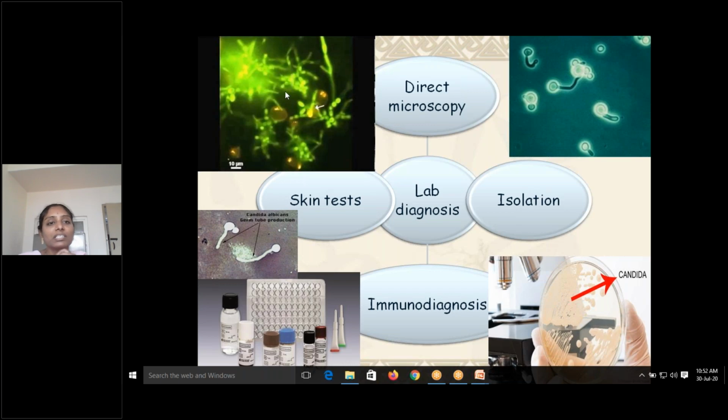You can see this is a fluorescent picture of Candida. If you see under the fluorescent microscopy, you can see the germ tubes. As we go on, I'll explain what germ tubes are, which are specific to Candida species. This is a bud. From that you can see a small tube. This is called the germ tube test. Here also you can see this is a small bud, from that tubes are arising. That is called the germ tube test. And this is a picture. Sabouraud dextrose agar, SDA, is a common media used for the growth of fungus. You can see white colonies, non-mucoid dry colonies, that is Candida.